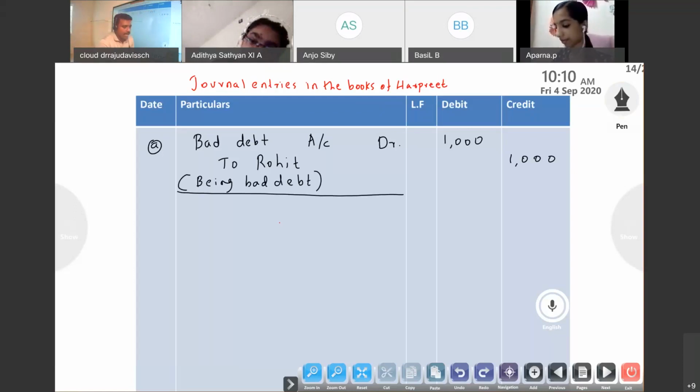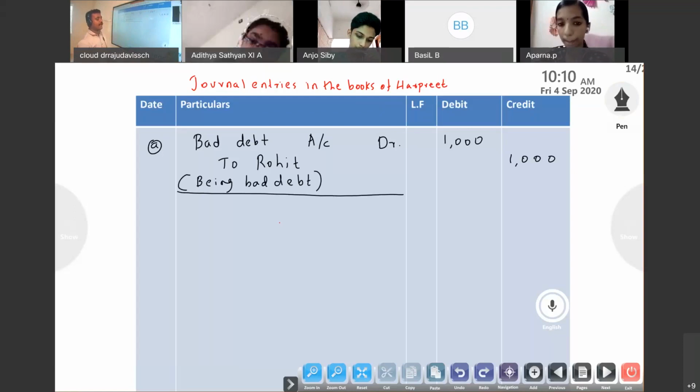Okay. So bad debt from Rohit. What is the entry? Bad debt account debit to Rohit. What do you mean by bad debt? Irrecoverable portion of sundry debtor. It is sure that we won't get that amount. So it is a loss, so we have to debit. We get the cash account to Rohit. It is bad debt, instead of cash, bad debt.